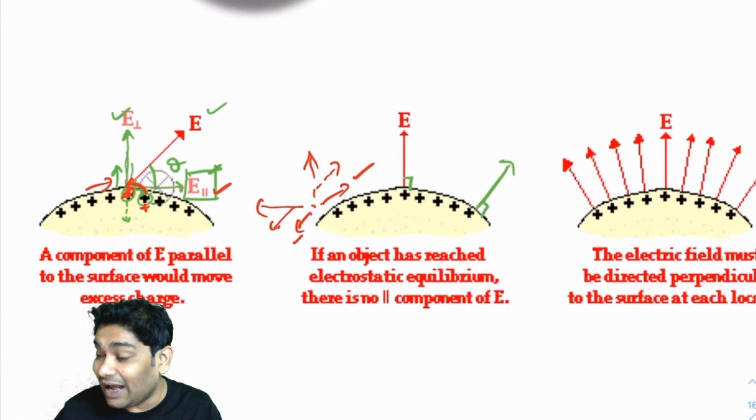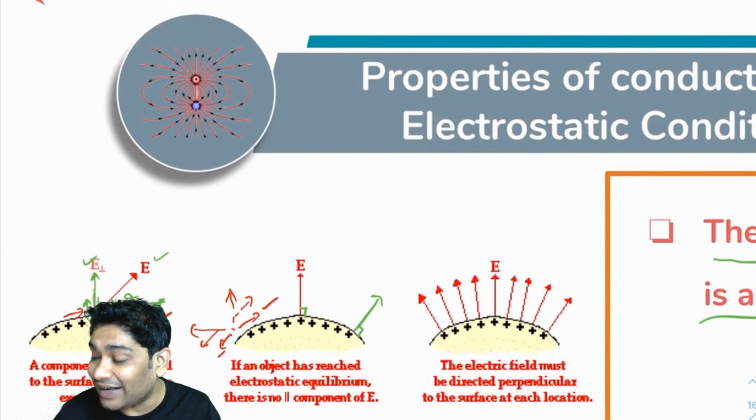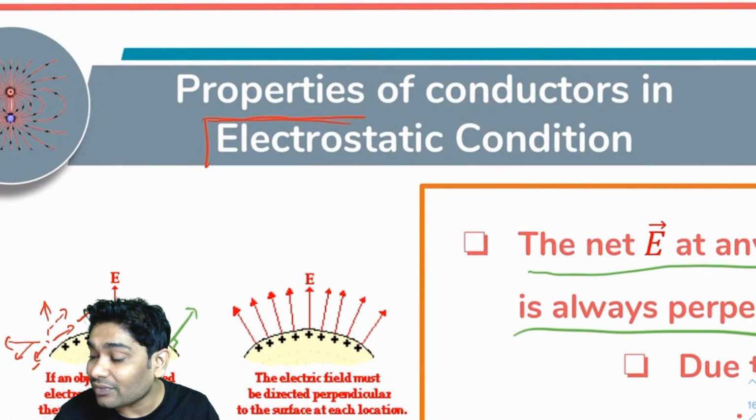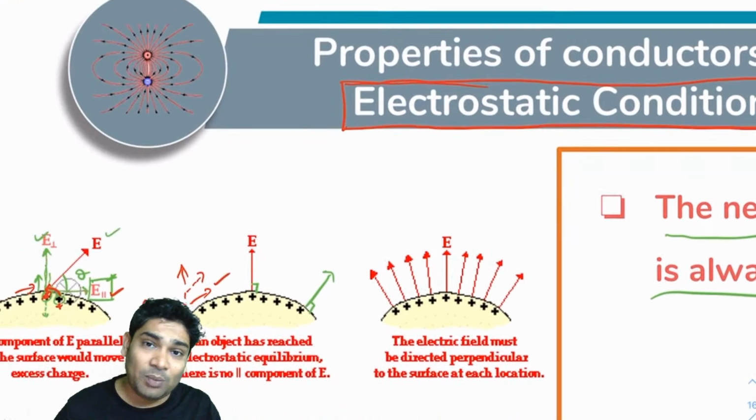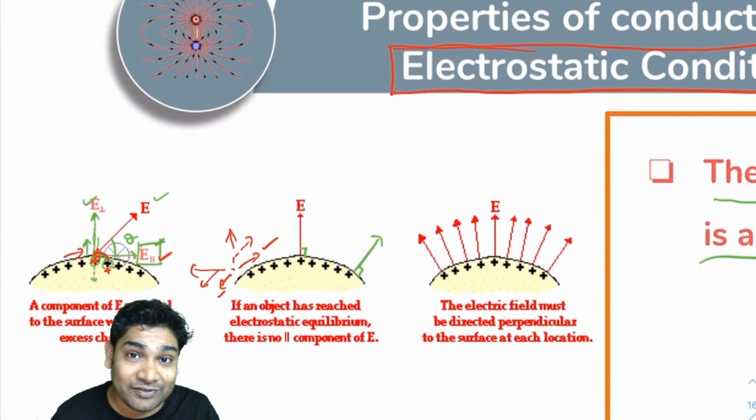The problem is that I am talking about electrostatic conditions. So always remember, that is very, very important. I am only talking about electrostatic conditions. Otherwise there is no problem. There could have been a tangential electric field and the charges would have simply shifted from one point to another, which I don't mind.